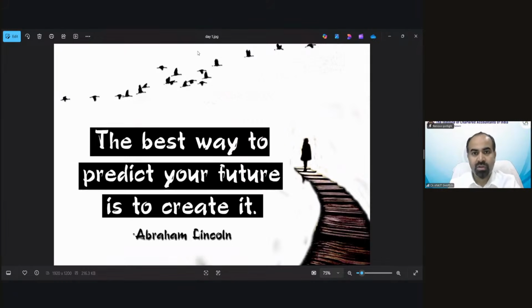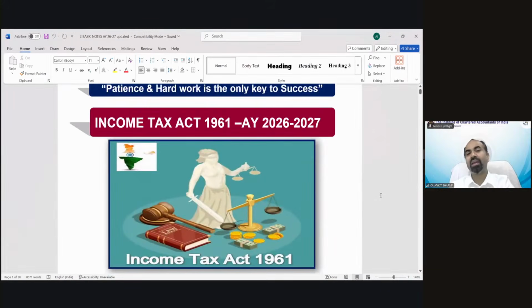Okay. So now let's get started with the help of notes. Now we are discussing the exact topic, Income Tax Act 1961, and that is applicable for assessment year 2026-27. So technically we can say that is for the May 2026 examination we are discussing. That is not applicable for January 26.